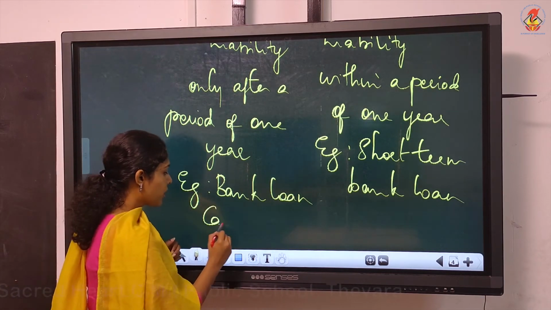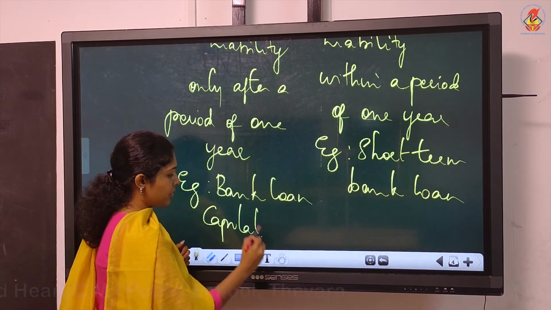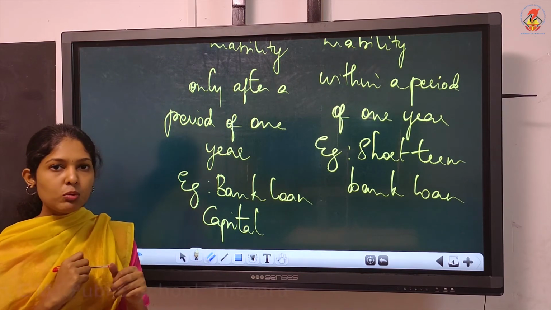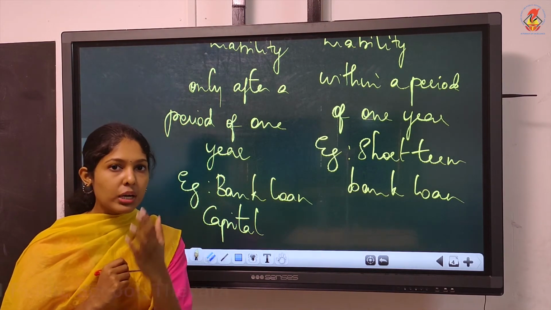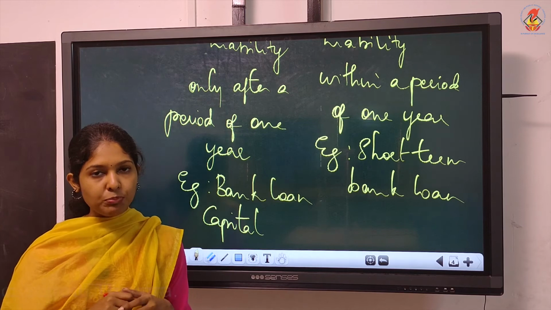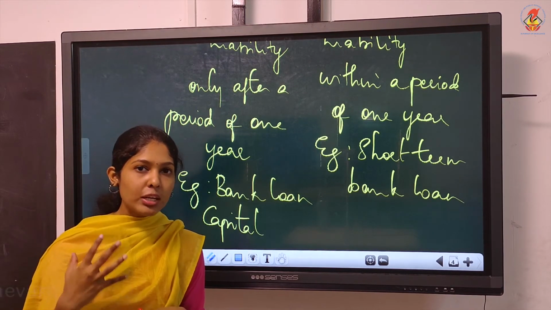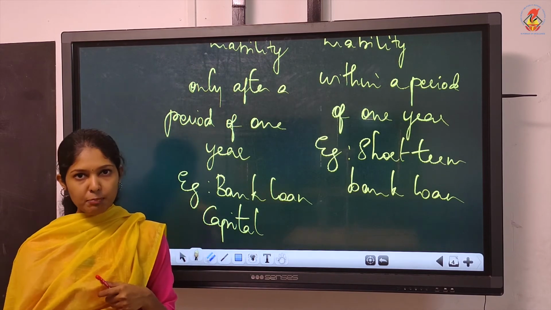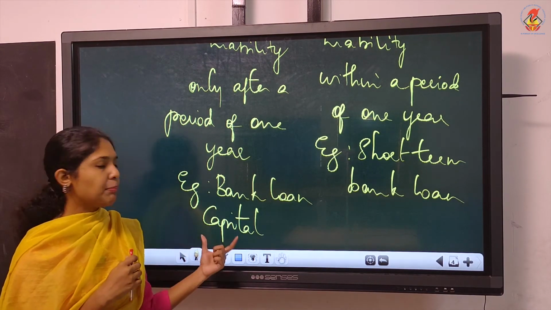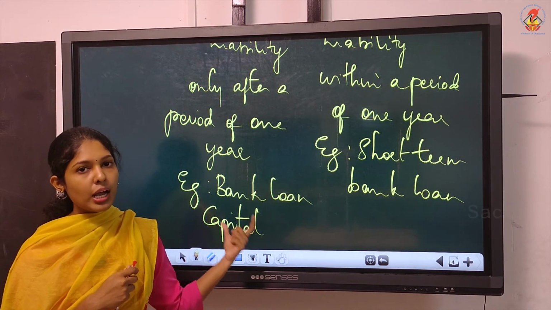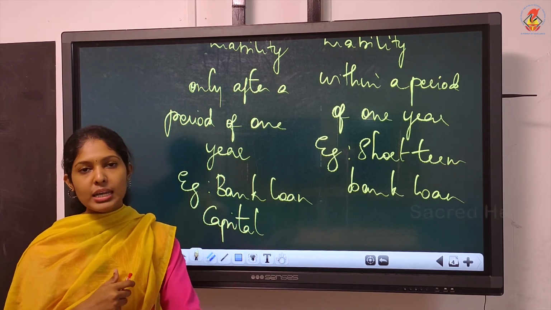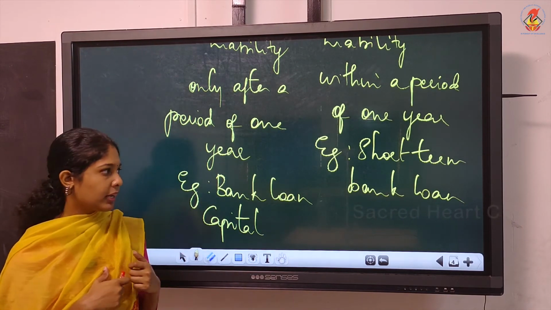Then other non-current liability is capital. Why? Capital will be returned to the owner only at the time of winding up or only at the time of closure. Normally a business will not shut down its operations within a period of 1 year. So capital will become a non-current liability. Only after 1 year we will have to pay it back.